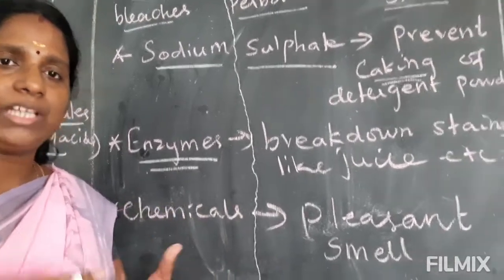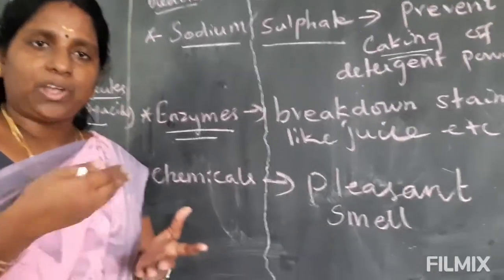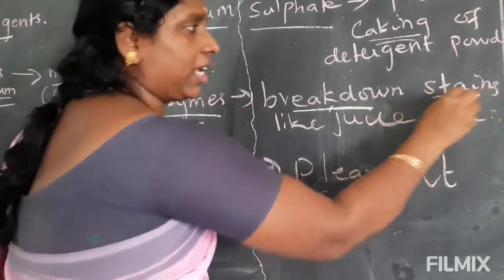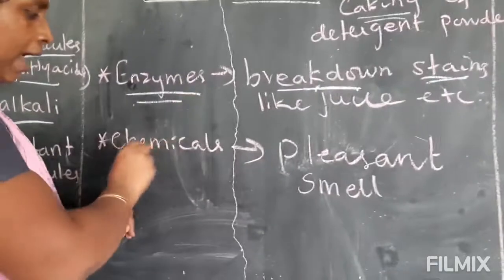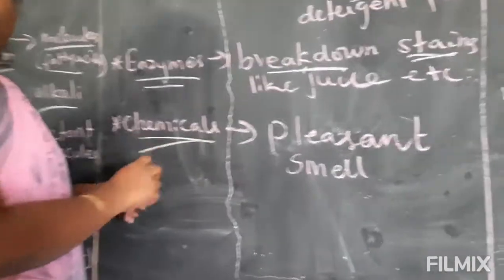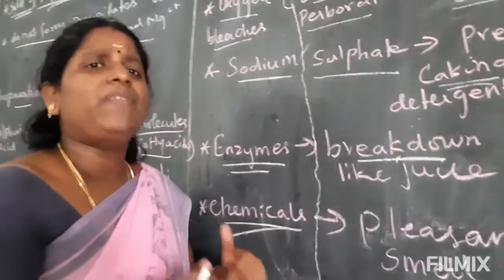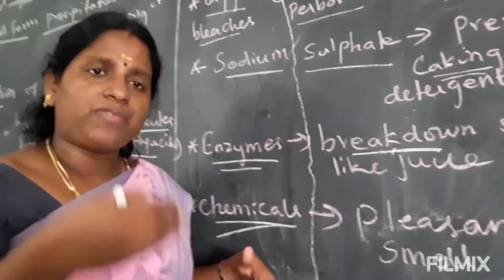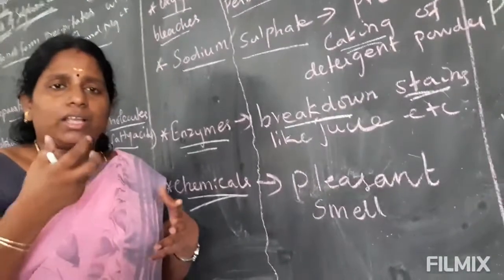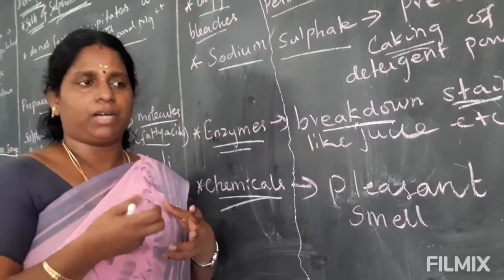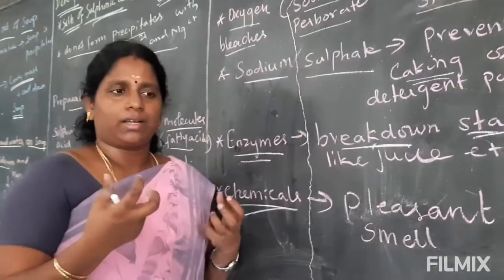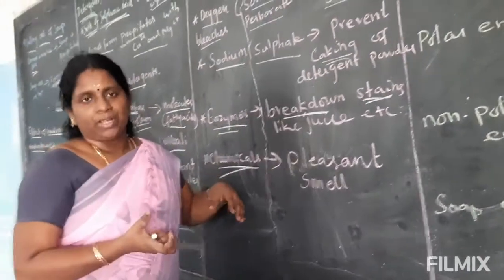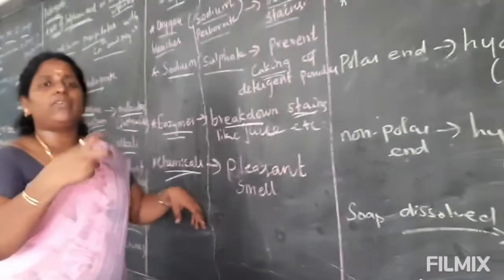If our dress has juice marks, tea, or any oil stains, the enzymes will break down the stains. And chemicals: why do we add these chemicals? After using detergent, when the clothes dry out, we get some flavor, some deodorant. The dresses give some freshness, a pleasant smell. So we use chemicals to give that pleasant smell.